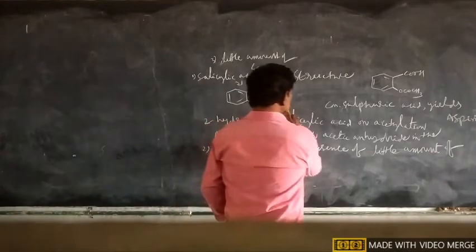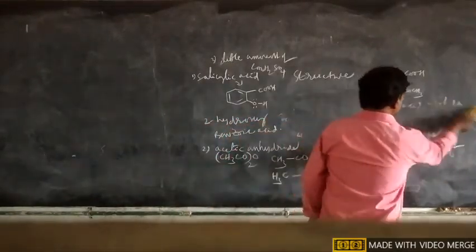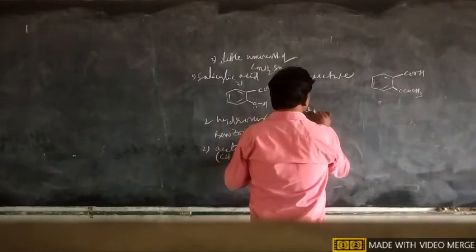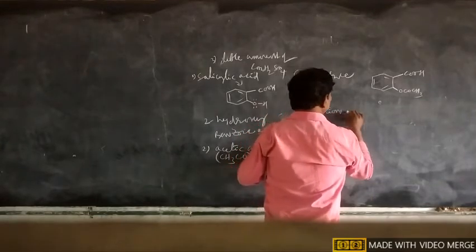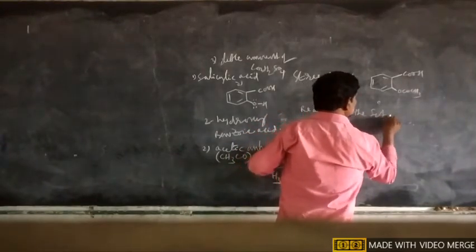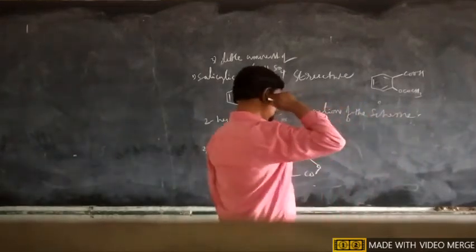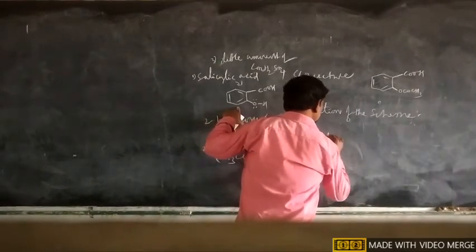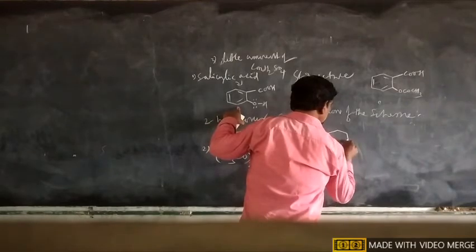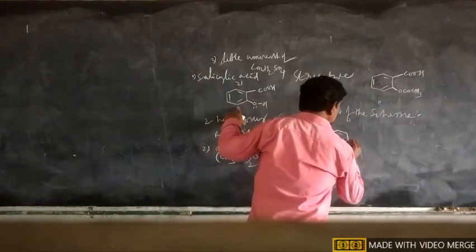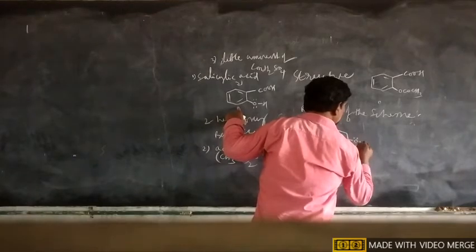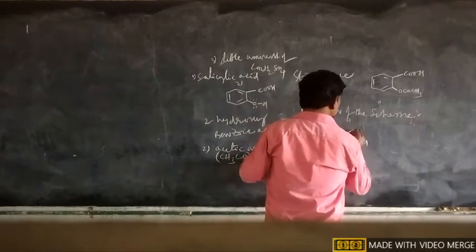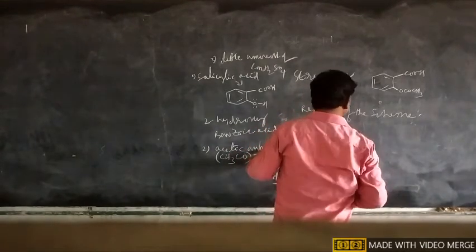Now how to prepare or synthesize aspirin? The reaction scheme: initially taking salicylic acid. First draw the benzene ring, and in this position attach a hydroxy group. This is a phenol, and this position is connected with COOH.